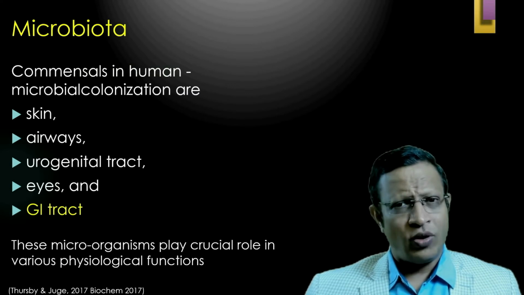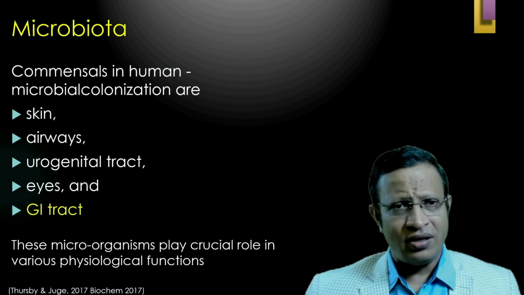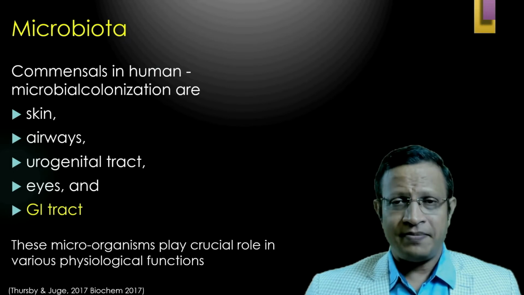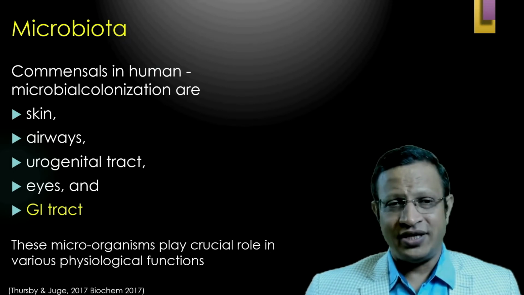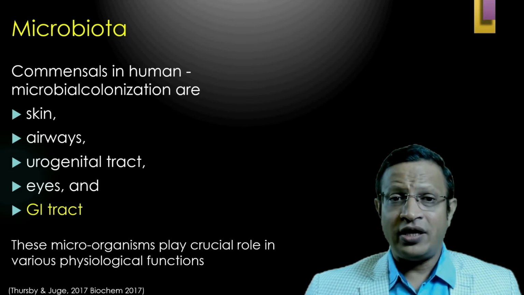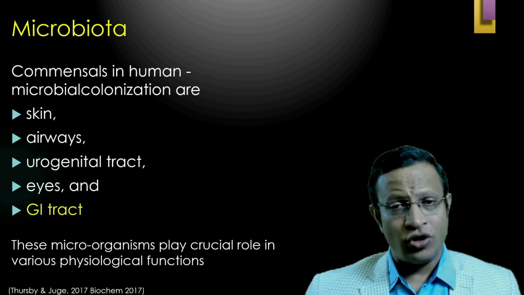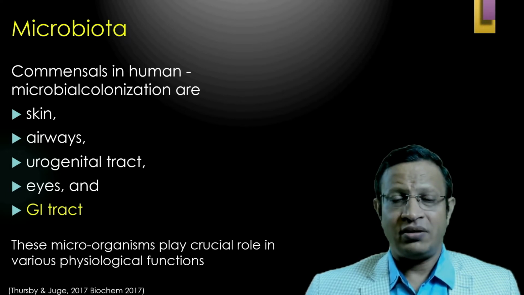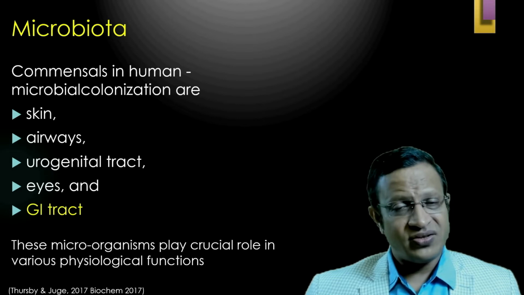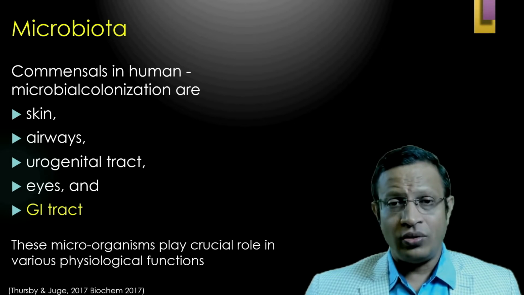So where is this microbiota, only in the gut? No, it is also present in the skin, airway, urogenital tract, eyes, and GI tract. These microorganisms play a crucial role in physiological functions, not only with regard to digestion, respiration, and passing urine, but also in the eye.